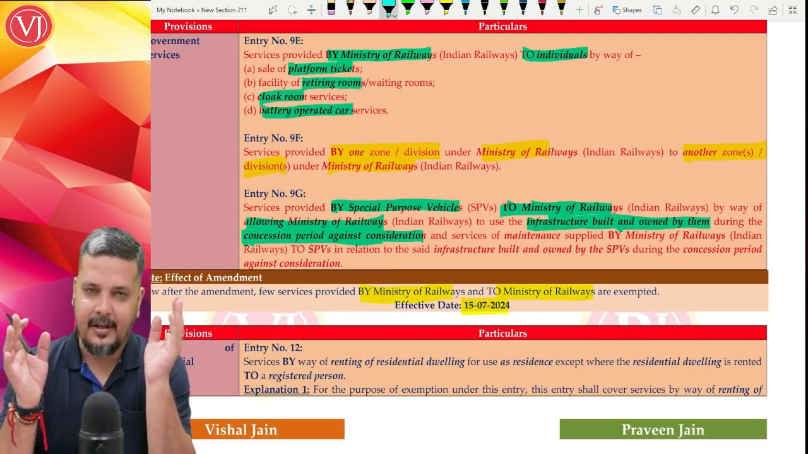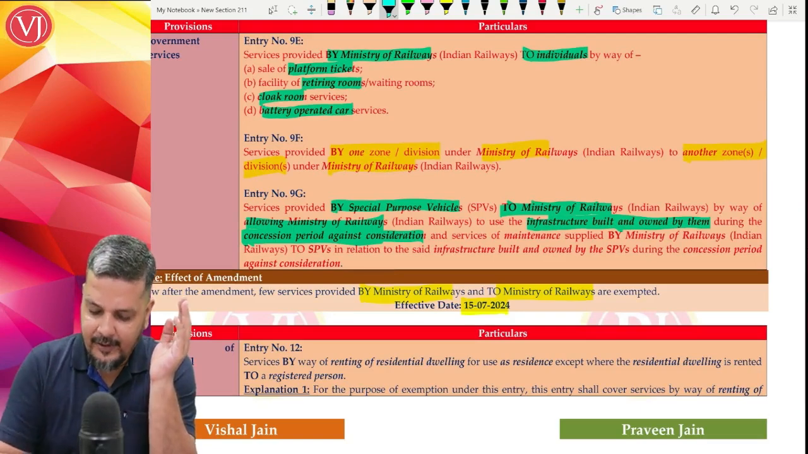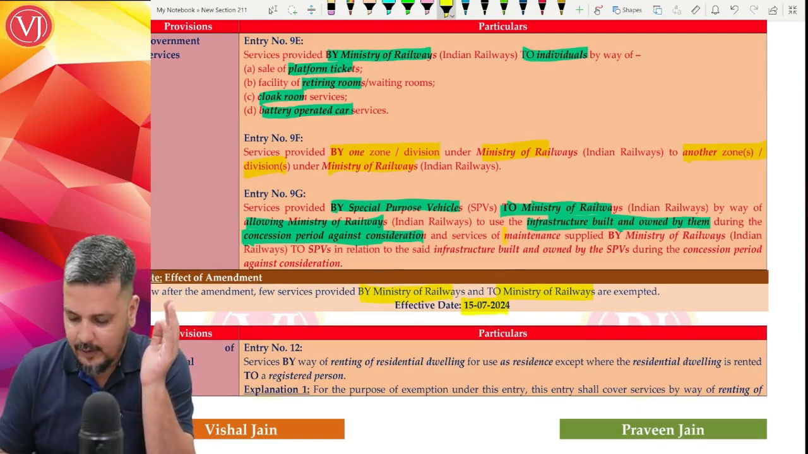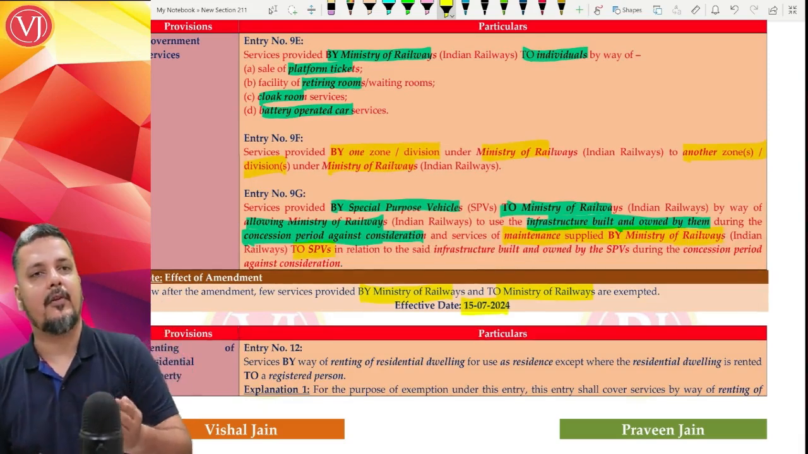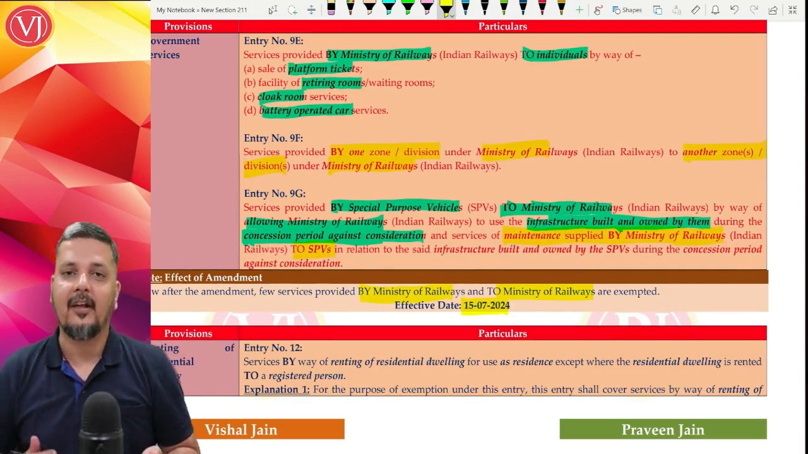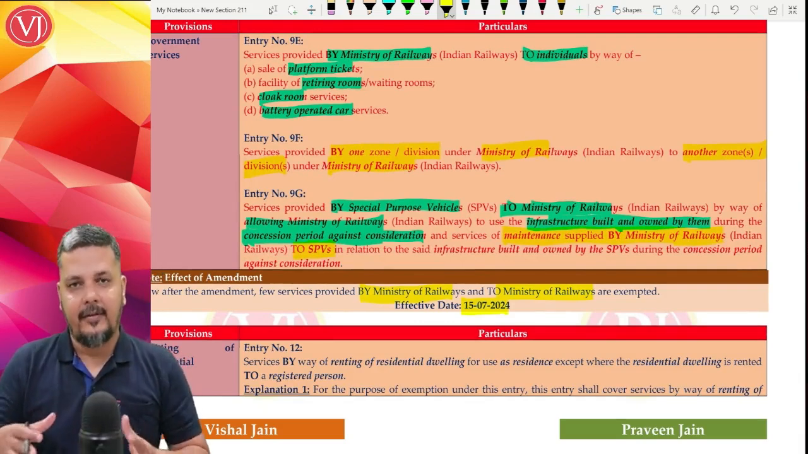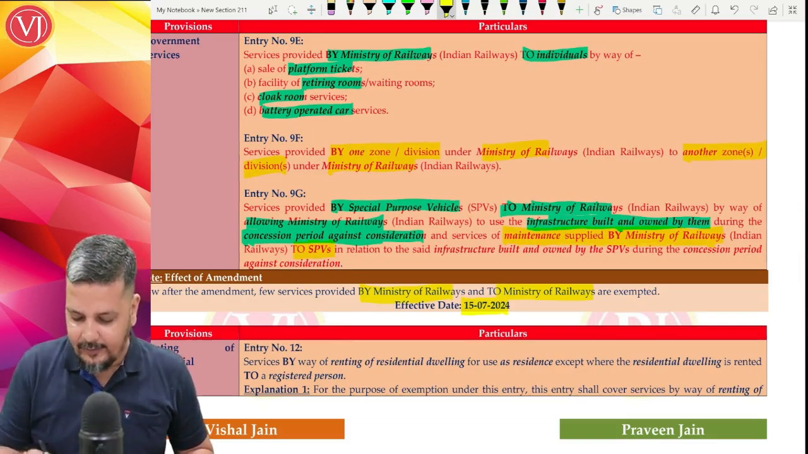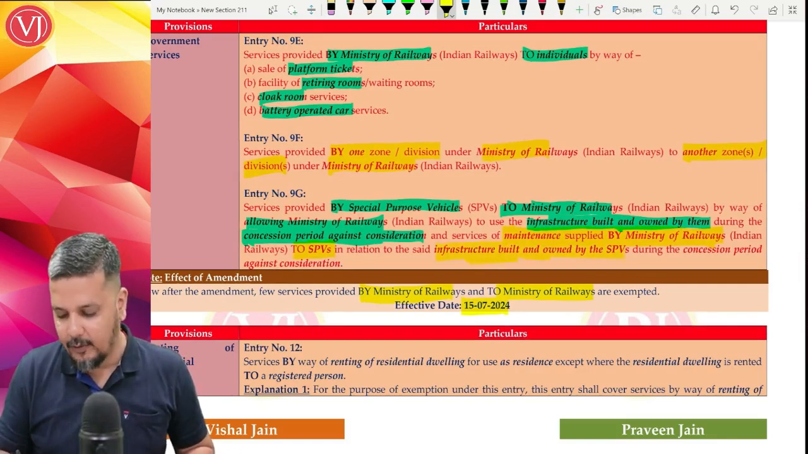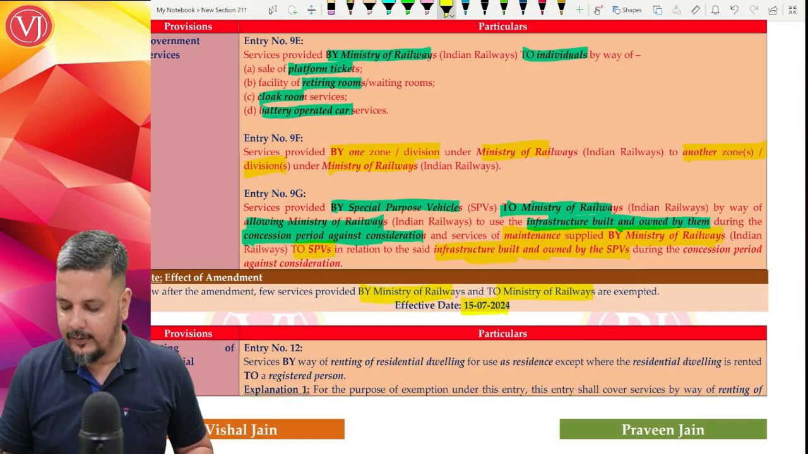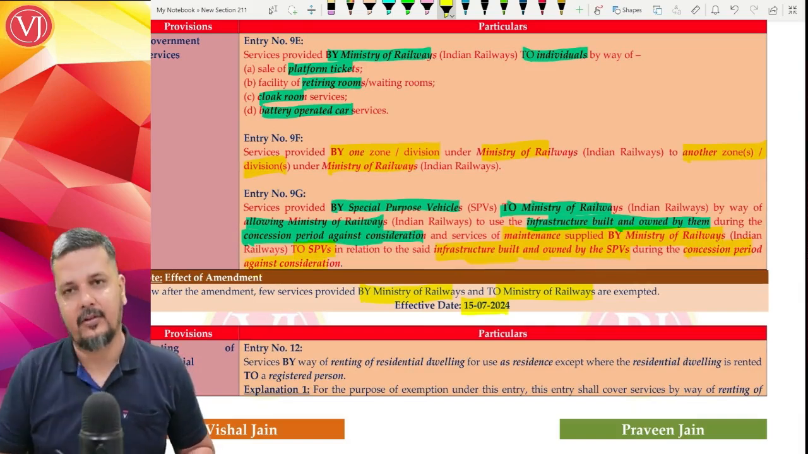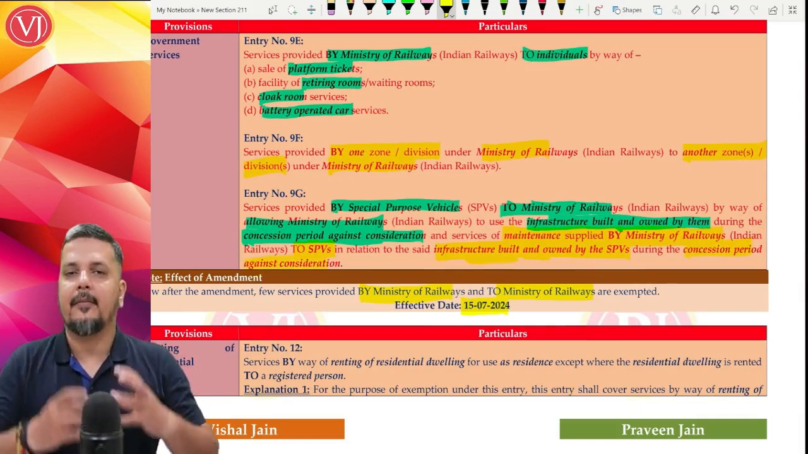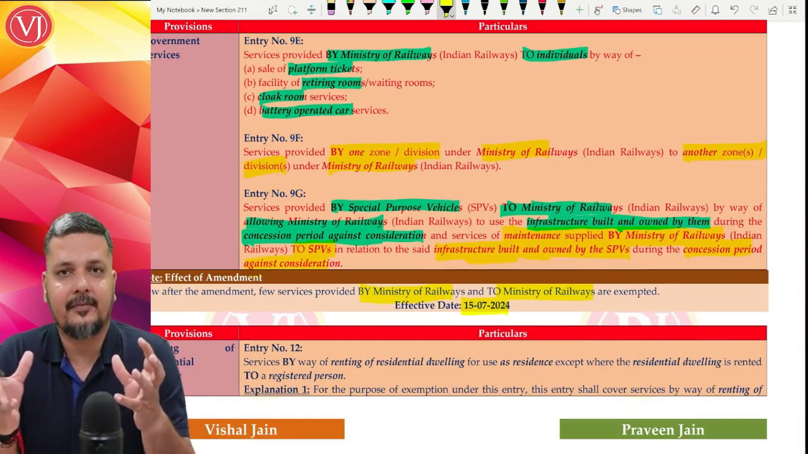Now when that is happening, the Ministry of Railways will also give maintenance services to the special purpose vehicles. So the first service was from the special purpose vehicles to the Ministry of Railways. Next is the Ministry of Railways. When they're taking that infrastructure and working on it, they might give certain services to the special purpose vehicle, mainly maintenance services, in relation to the infrastructure built and owned by those special purpose vehicles in that concession period against a consideration.